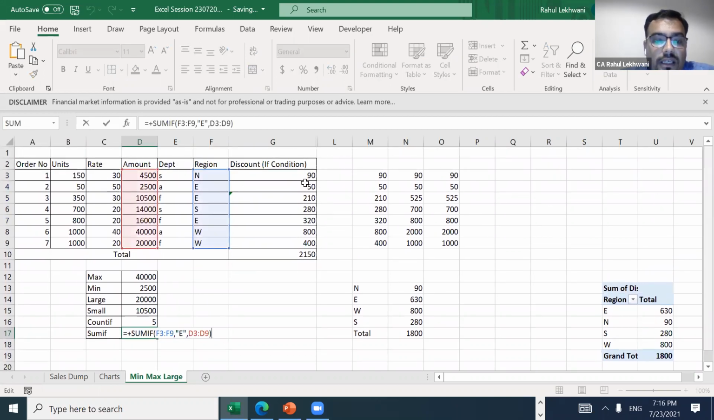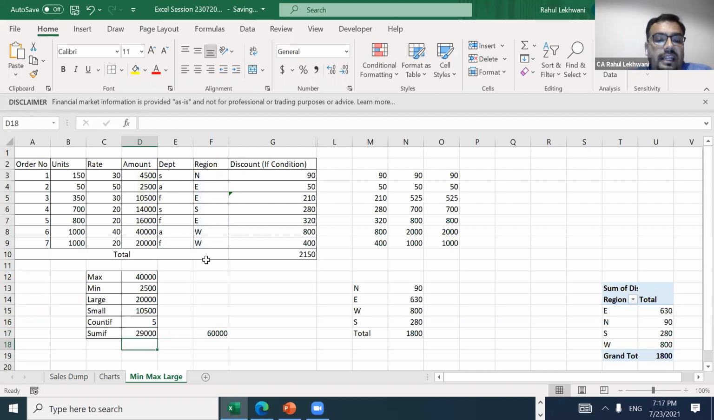See, what is the range? This is the range, and what would be the data? I want E. So first I will take the region column, then take E, and then take the sum. Why is it SUMIF? Because I need to sum the data, but there is a criteria. The criteria is East, and it has to be taken from the F column, right? Then press enter. See, 29,000.